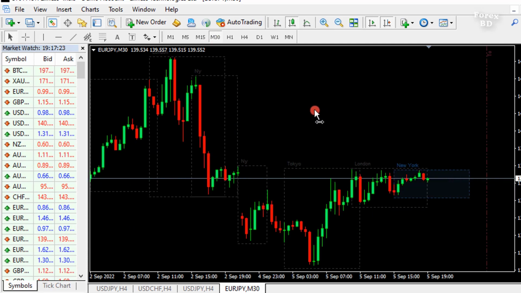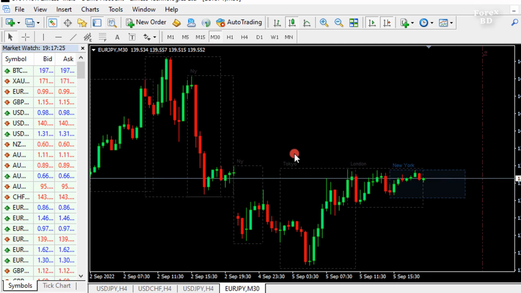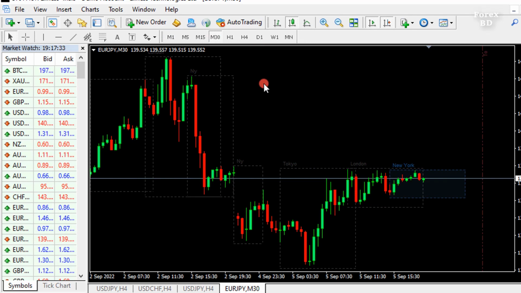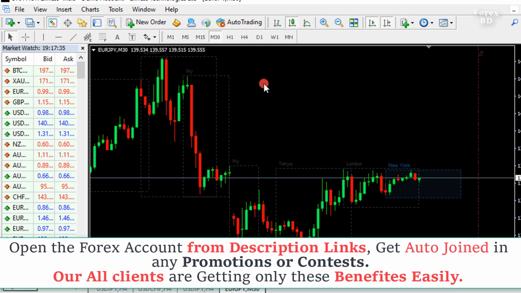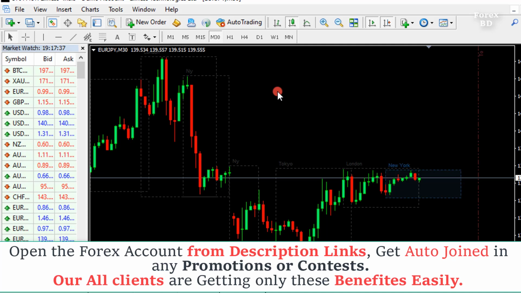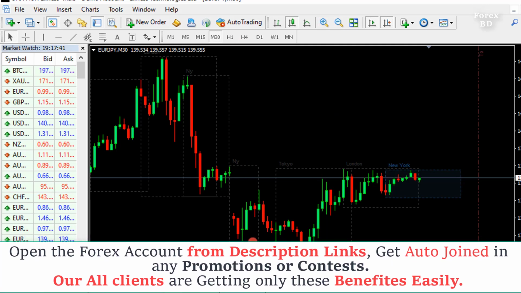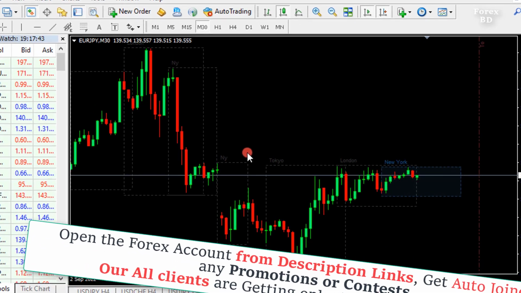Remember, this indicator does not work in big time frames. For example, it does not work on Day 1 or larger time frames, but you can easily use it on small time frames. Here you can see a box shape, and this is one trading session. You can see its name next to it. When a session is started, this indicator will show you like this.